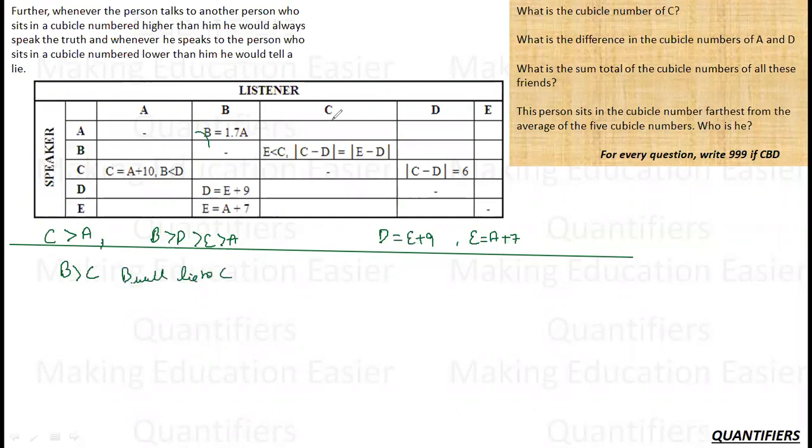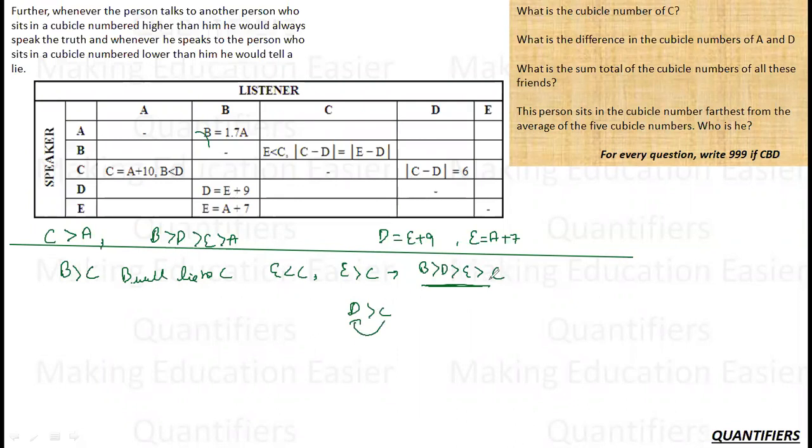Since B is lying to C, which means E less than C is a lie, which means E is greater than C. Okay, according to this, E is greater than C. Now, if E is greater than C, D is greater than E is greater than C. So this is what the statements are telling me. Okay, so once I have made this, can I conclude anything else? According to this, D is greater than C, which means whatever C will tell to D will be a truth statement.